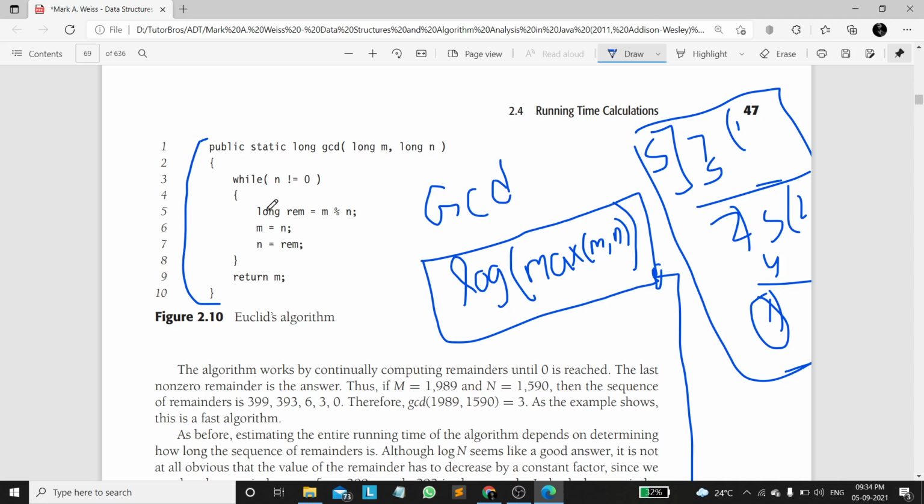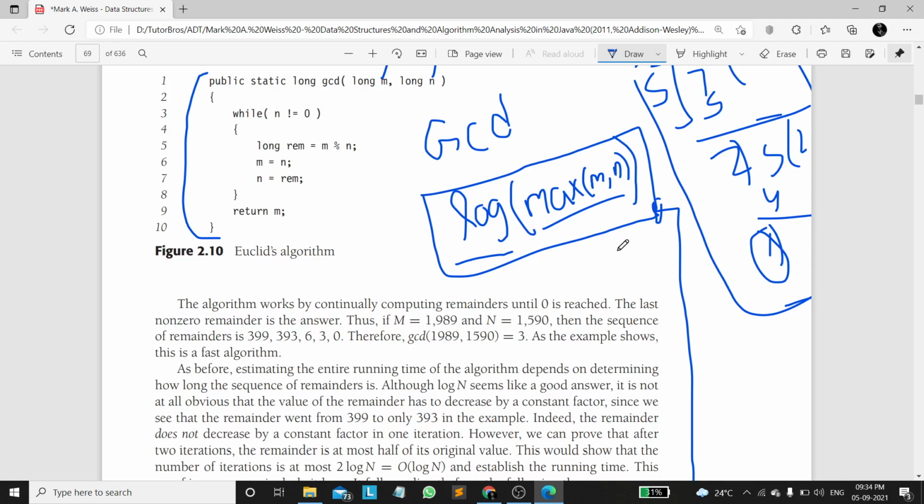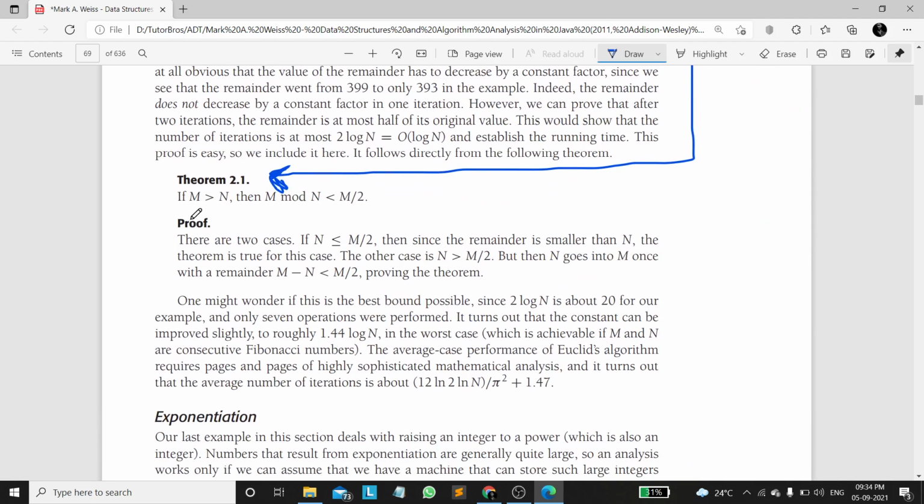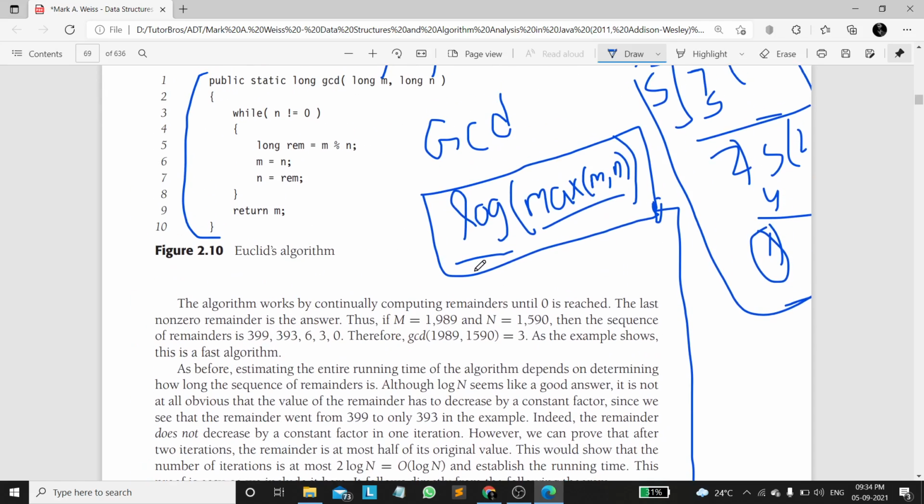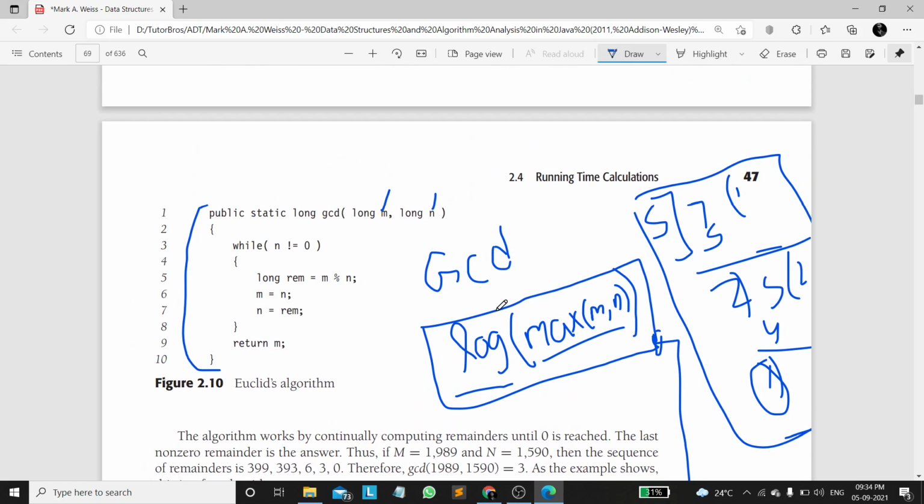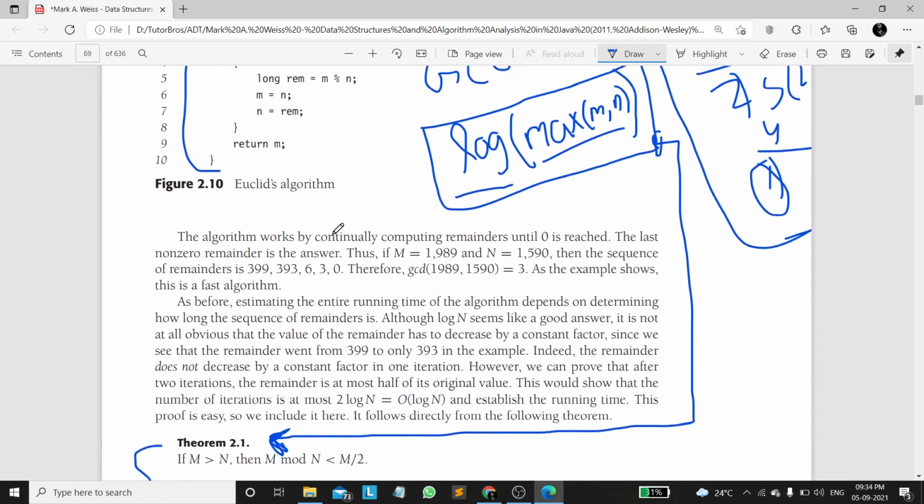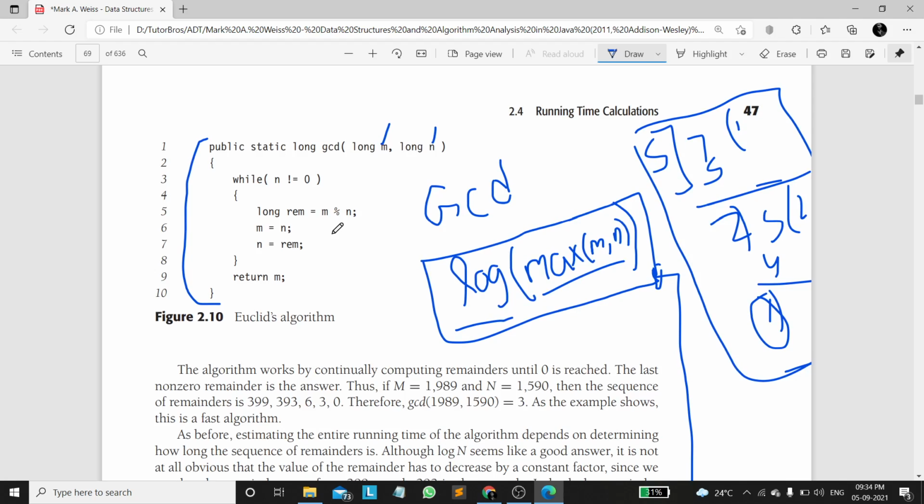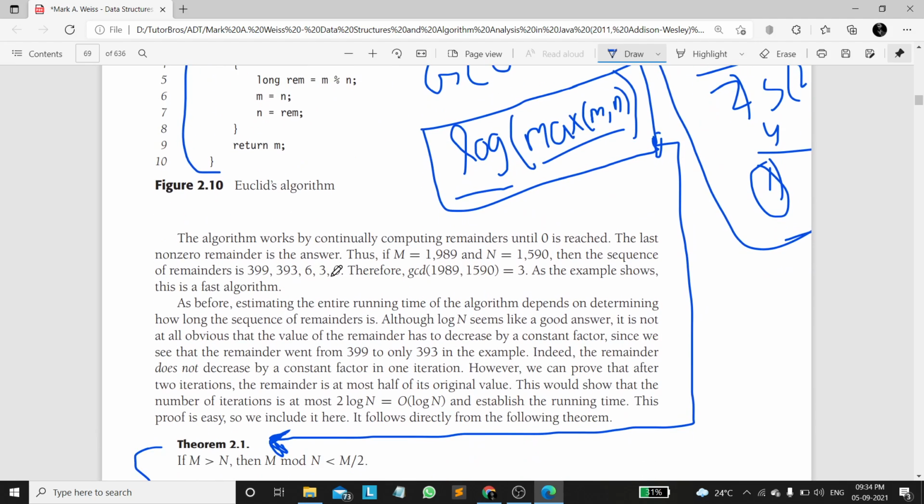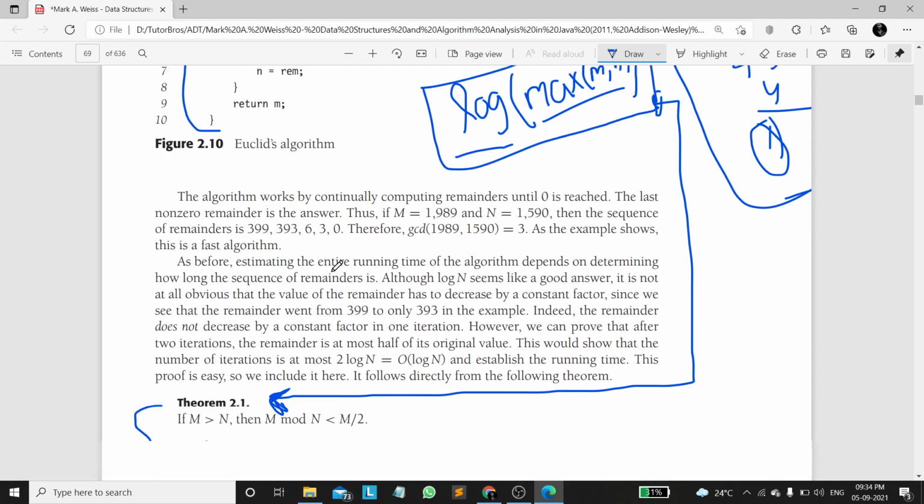This is that code. The time complexity is, if we are calculating the GCD of m and n, then the time complexity will be log of max of m comma n. For that, the proof is here. You can refer to this for the proof of why this time complexity, log of max of m comma n, is achieved. So this is the code for calculating GCD, which has a time complexity of log of max of m comma n.